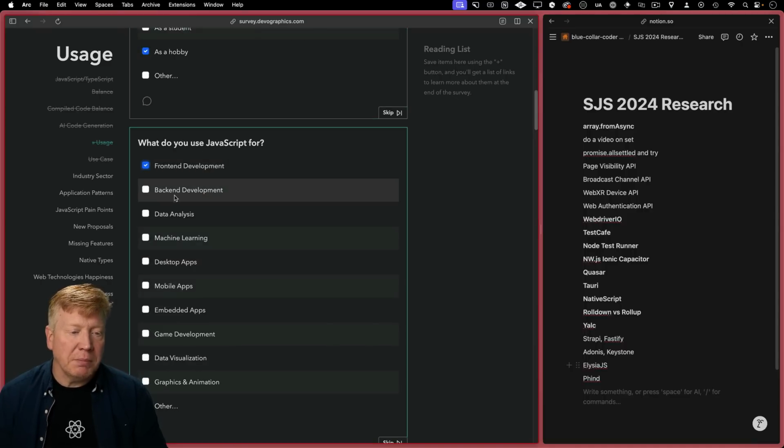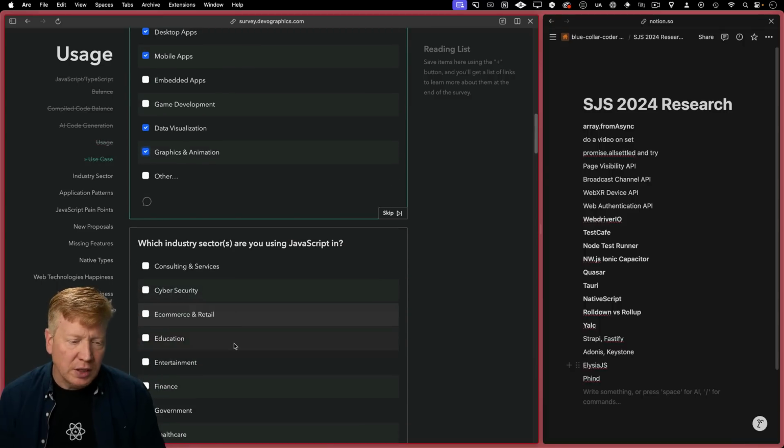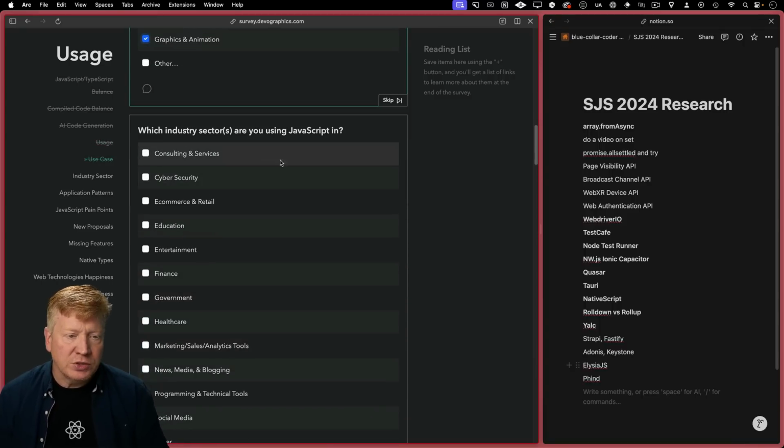What do you use JavaScript for? Front end, back end, data analysis? Yeah, nope. Machine learning? No. Desktop apps? Yes. Mobile apps? Yes. Embedded apps? No. Data visualizations for sure. Graphics animation? Sure. Yeah. Which industry sectors?